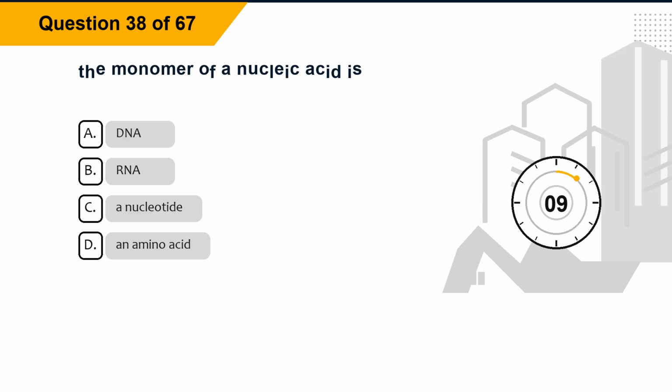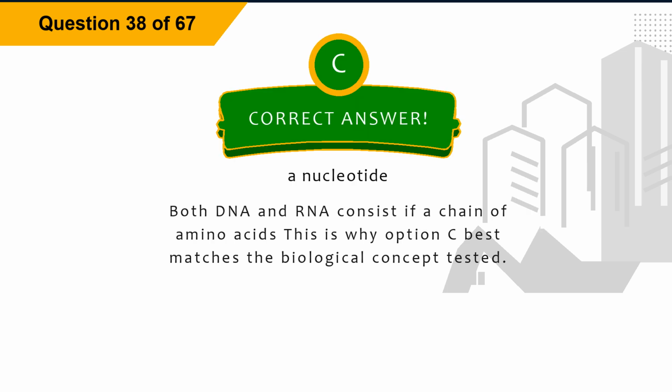Question 38. The monomer of a nucleic acid is: Option A, DNA. Option B, RNA. Option C, a nucleotide. Option D, an amino acid. The correct answer is option C, a nucleotide. Explanation: both DNA and RNA consist of a chain of nucleotides. This is why option C best matches the biological concept tested.